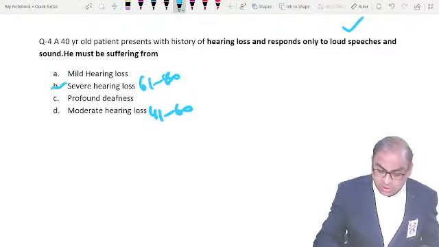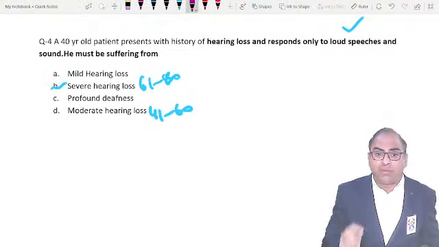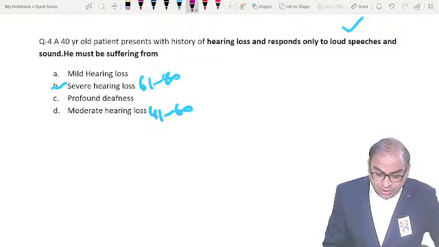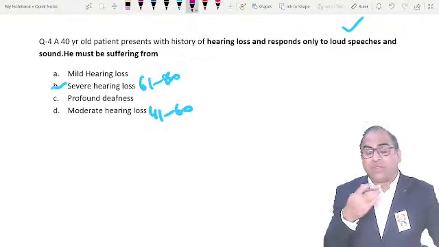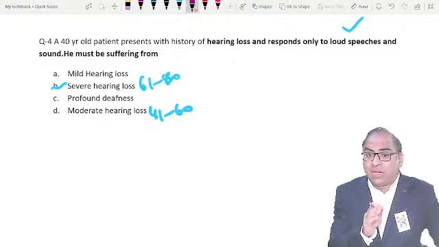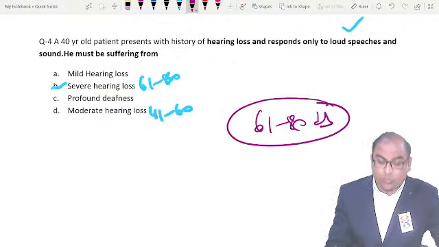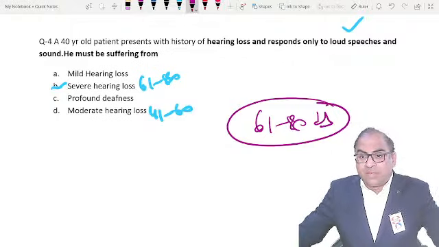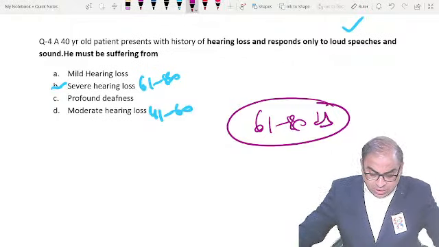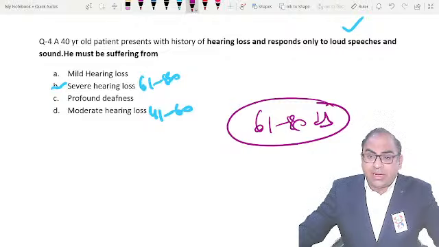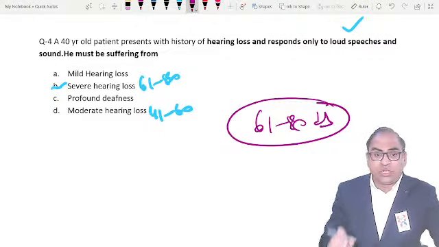Now, one group of students told me that they were given mild, moderate, severe, profound. Second was decibel. If they have given you the decibel, 61 to 80 decibel is considered severe. So if they have asked you the decibel, it should be 61 to 80 decibel. If they have asked you the definition, it should be severe.